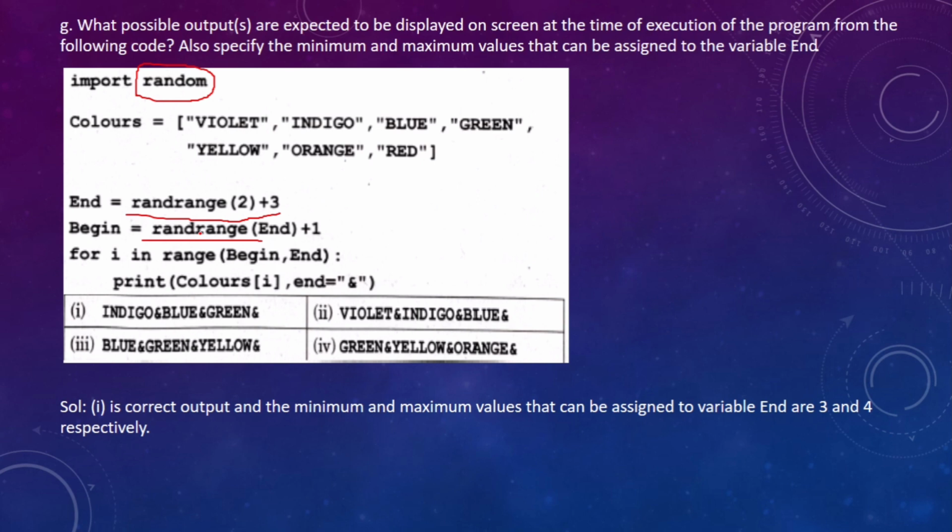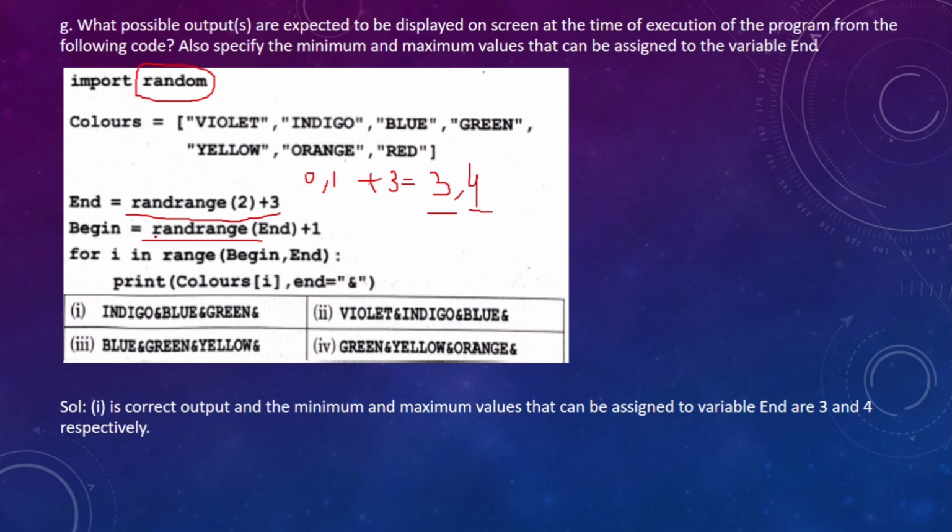Right, so the first option is correct, and the minimum and maximum value that can be assigned to the variable end are 3 and 4 respectively. Now let us see how. end equal to randrange(2). randrange(2) will return the numbers in the range, that is 0 or 1. It will return only one value, plus 3. That means its output will be either 3 or 4. So this is the minimum value and this is the maximum value of end.